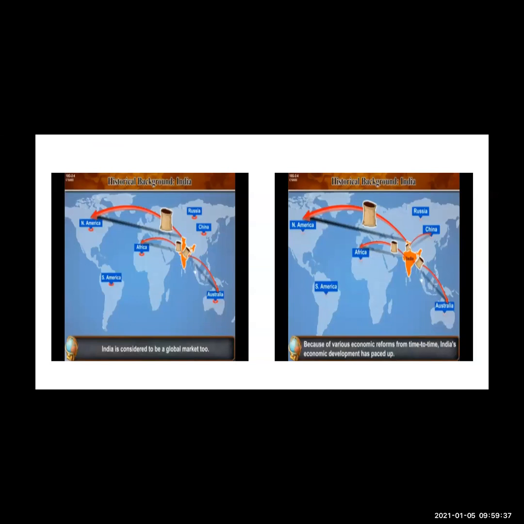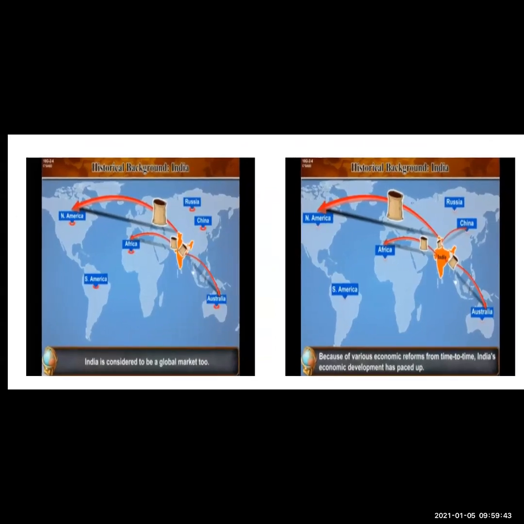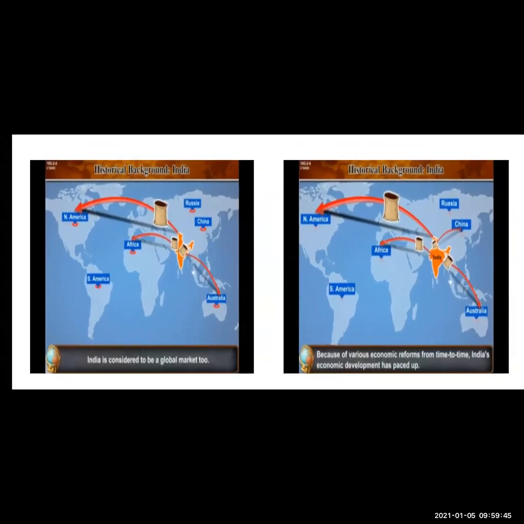Now India is considered to be a global market too. You can see here, global market too means we are exporters. Many things are produced in our country and we are exporting them. So we are a global market too. Because of various economic reforms from time to time, India's economic development has paced up. Means because of various economic reforms, many economic activities are activated, related to finance, or export and import from time to time. And India's economic development has paced up, means it is going higher. It is successful.